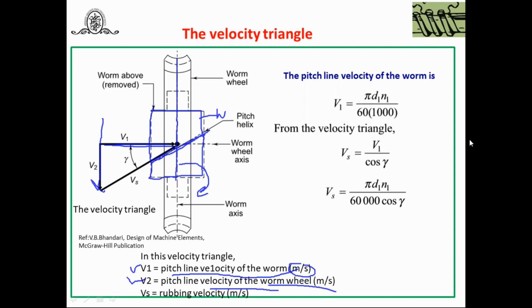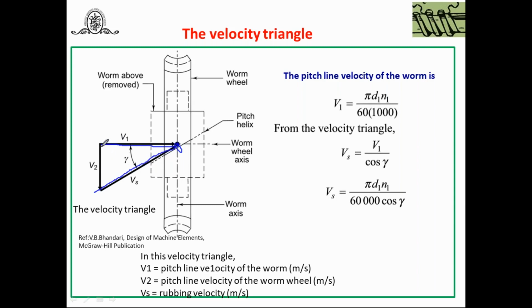And you can construct a velocity triangle here. Take any one of the points where the worm and worm wheel mesh, the pitch point on the helix. V2 is the pitch line velocity of the worm wheel, V1 is the pitch line velocity of the worm, and along the helix or thread you get Vs. This Vs is the rubbing velocity.